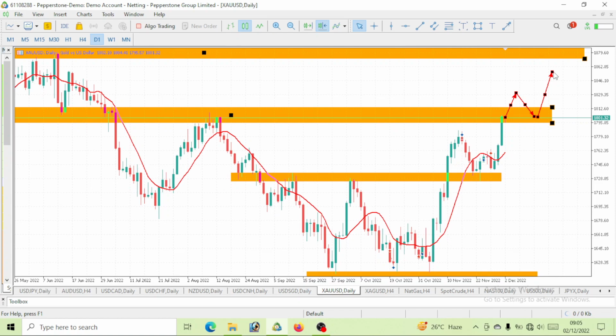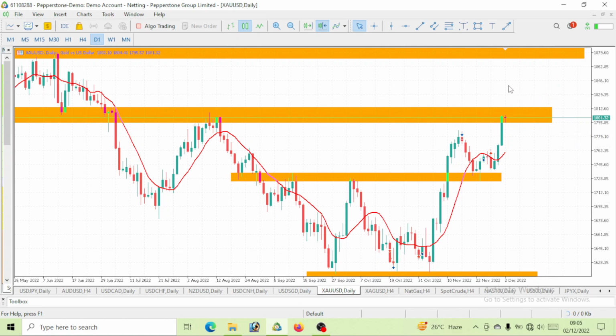If you don't have the pullback this Friday, then by next week, Monday or Tuesday, we would have the pullback. So above all, before you go long on this gold, especially for the long term, especially if you are a swing trader, because that is what I do, wait for a pullback. It is the best thing. Just be patient enough, just be patient, wait for a pullback.